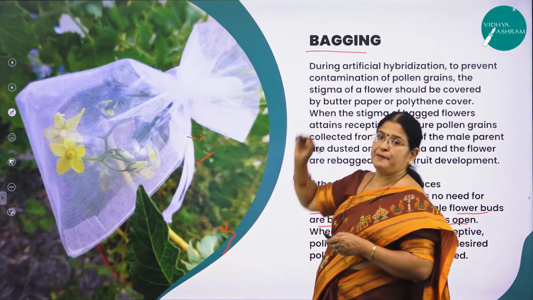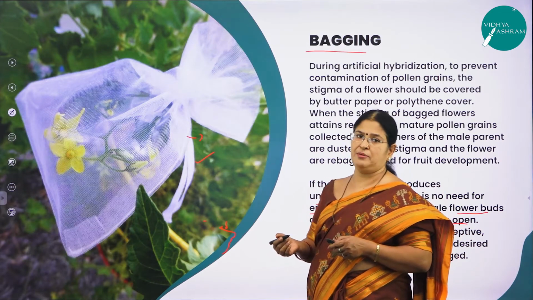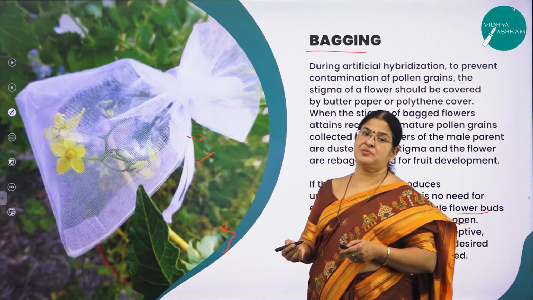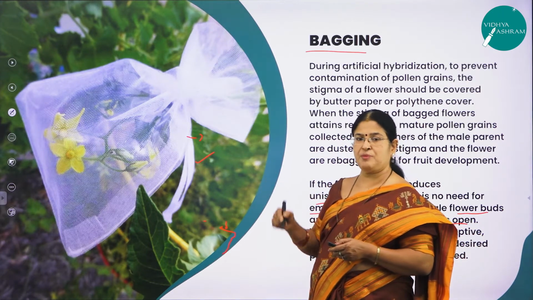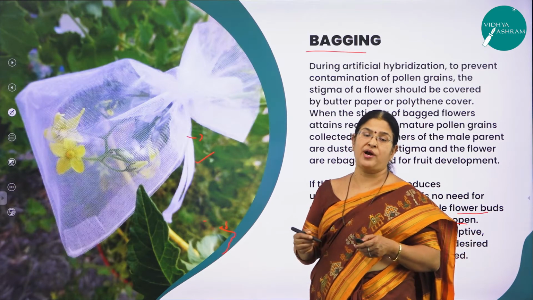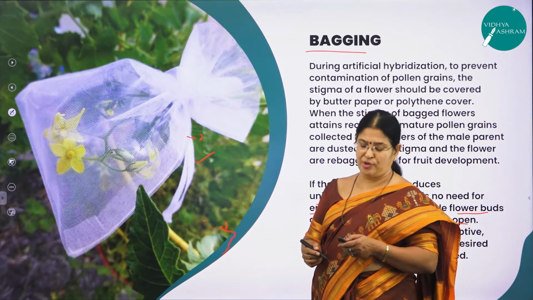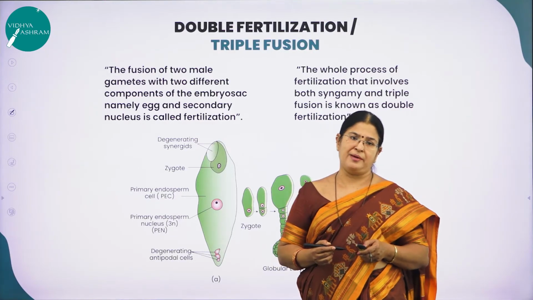What is bagging? Bagging is covering the stigmatic surface of a flower with a polythene bag. And once the stigma becomes receptive, then you are going to remove the polythene bag, then you are going to dust the pollen grains of your desire and again you are going to rebag it. Why? To avoid the falling of the unwanted pollen grains. Hope you have understood the concept of artificial hybridization.